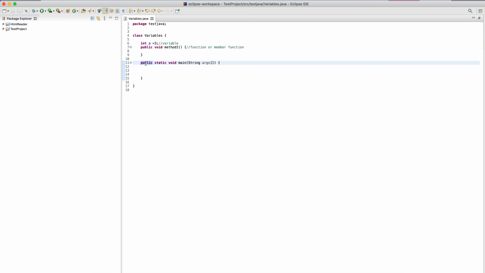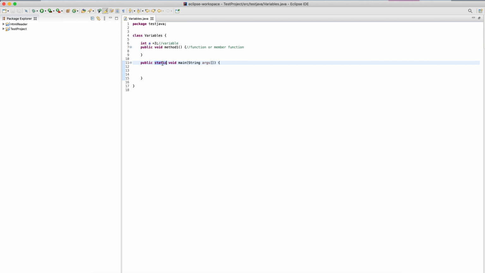We are going to talk in detail about which types of modifiers we have, but as of now, consider this an access modifier which will tell us where we are going to use this method or how we are going to call this method. So public means it can be accessed from anywhere. Any class can have it, any project can have it, and within a class, any type of class can call this method. That is why this is a public method.